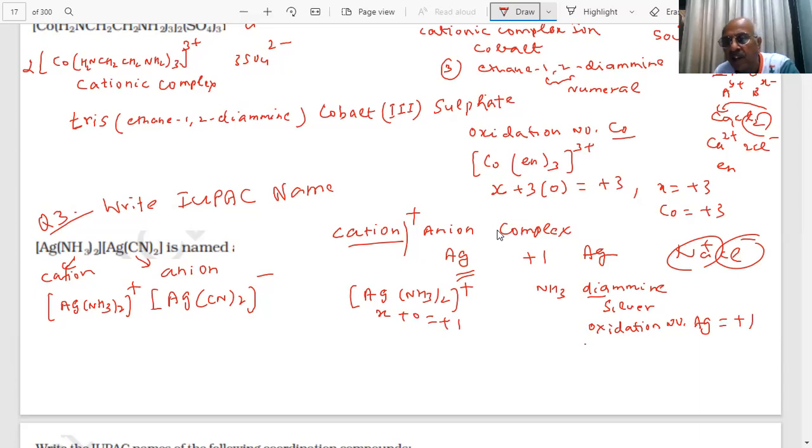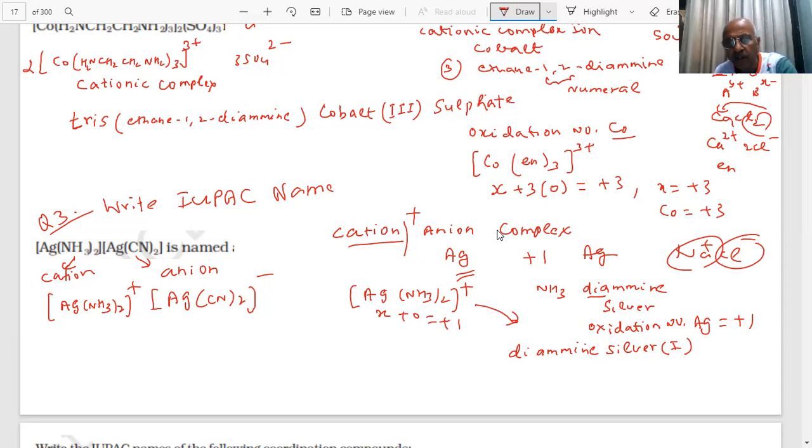So, what is the name of this? What will be the name of this? It will become diamine. This is diamine, silver 1. Is it correct, the name of this one? Diamine, silver 1. That's all. What will be the name of the other one?